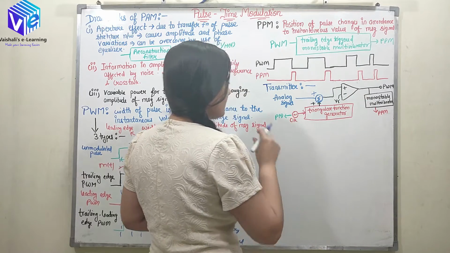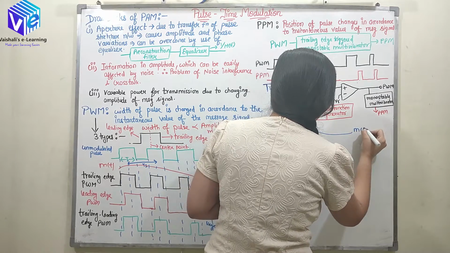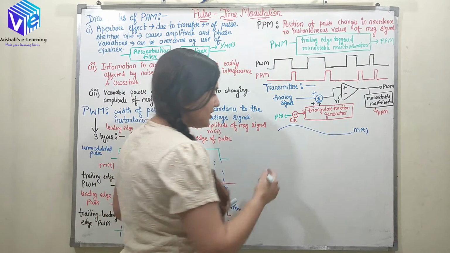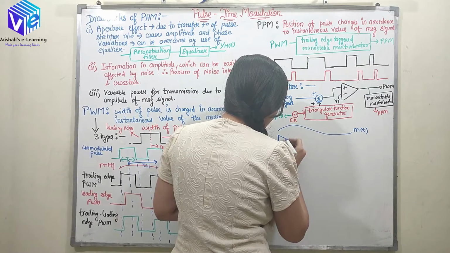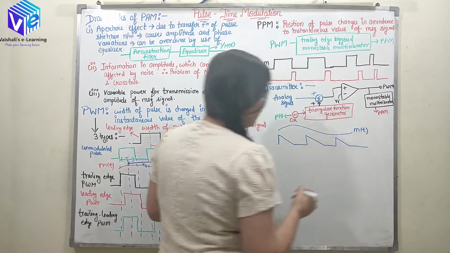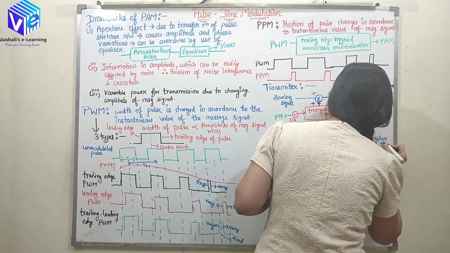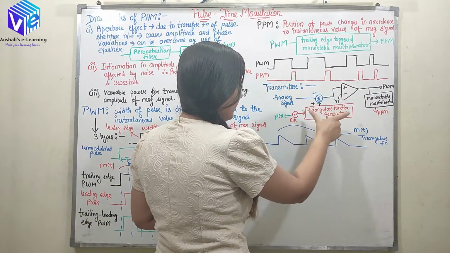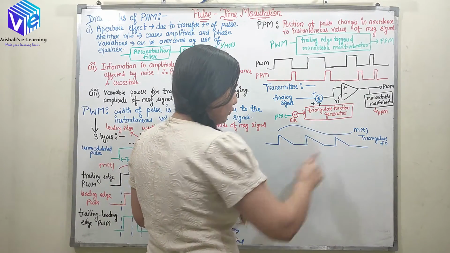Now let's analyze with the help of waveforms what would happen in all of the blocks of this circuit. So this is the transmitter. Let's suppose this is my analog message signal. Now I have the triangular function generator. Let's suppose it is generating this triangular function. Here we have directly the analog message signal and here we have the triangular function.